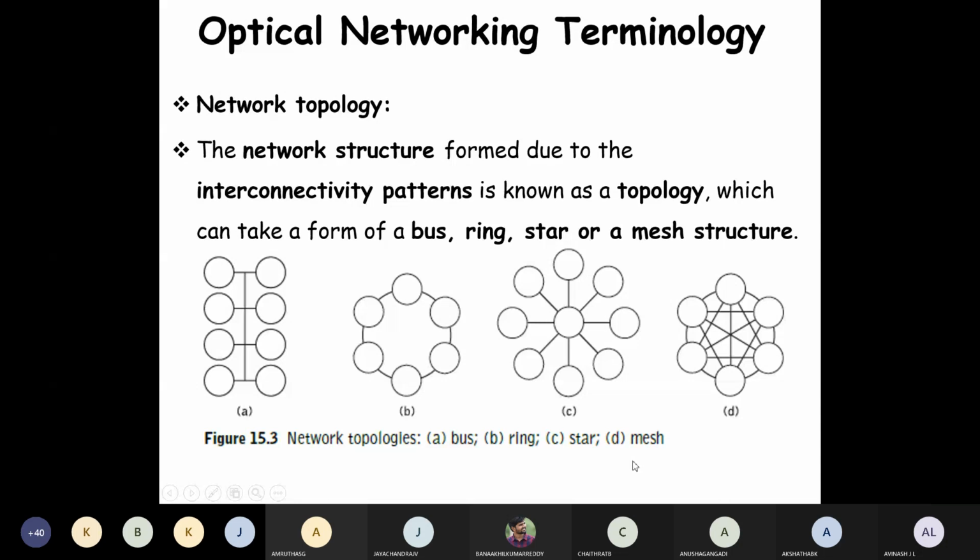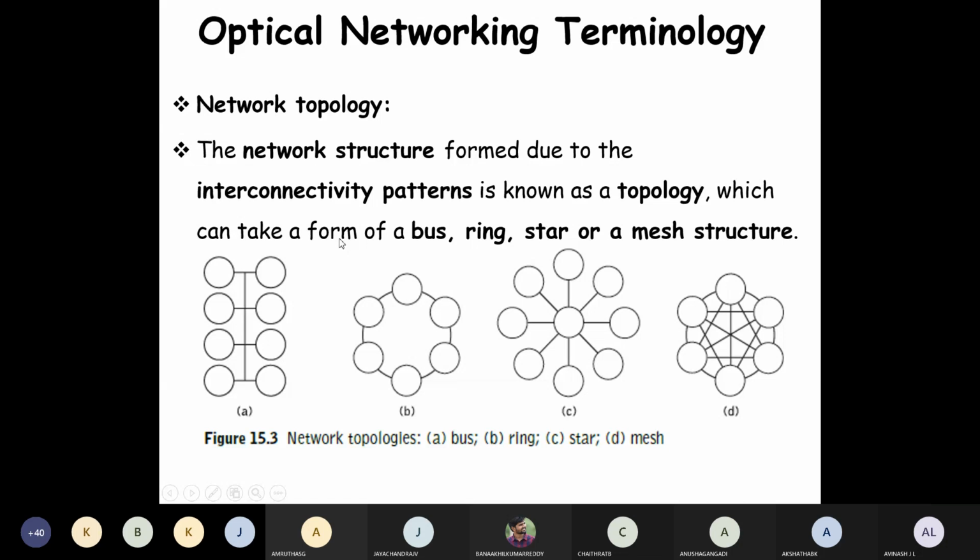In the bus, only one line will be there, and further devices are interconnected to it.